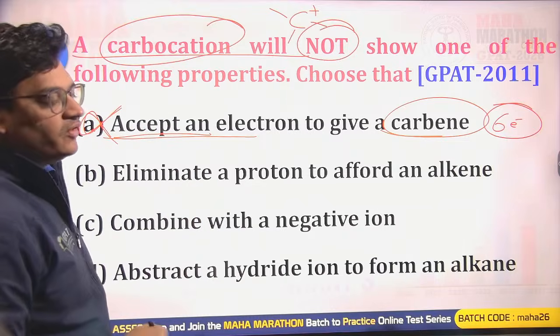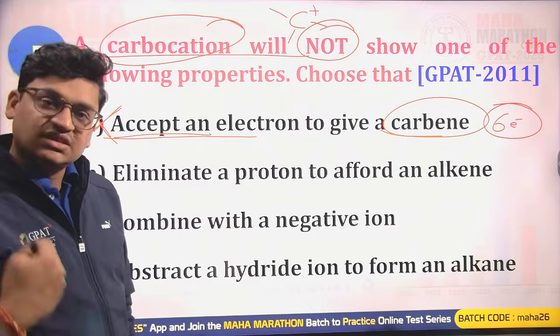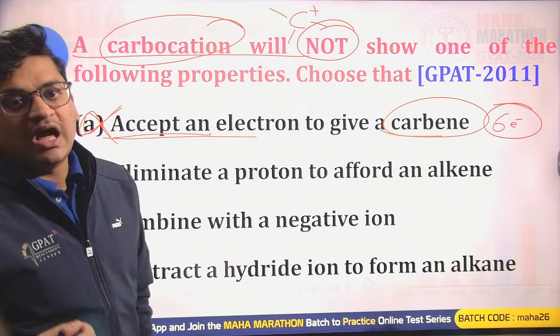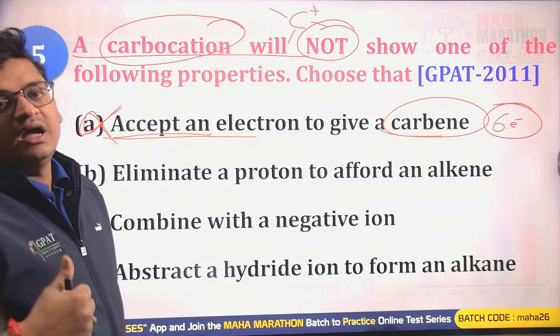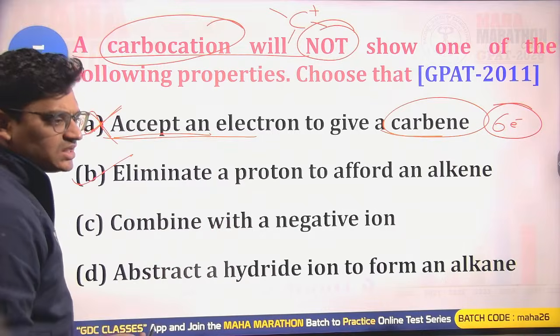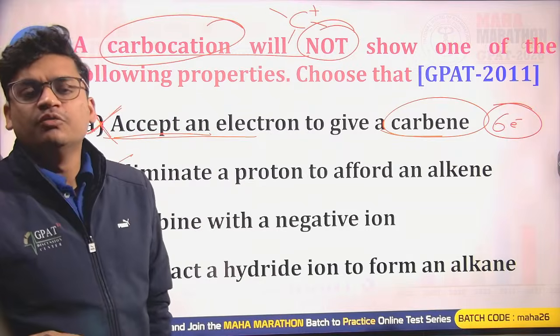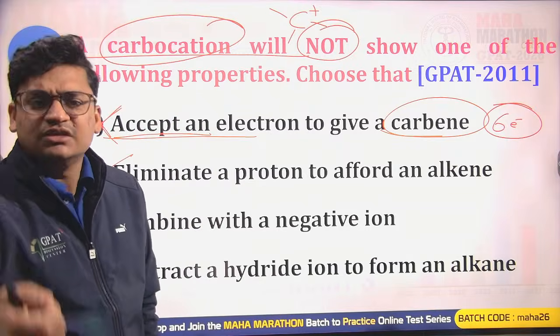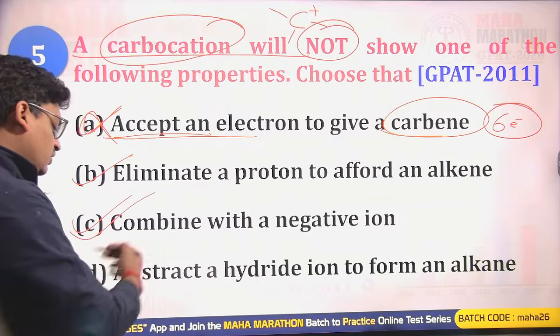Elimination of a proton to afford an alkene. Yes, very well. During the elimination reactions in the E1, after the formation of a carbocation, we see an elimination of the proton to give an alkene formation. So yes, that is correct. Combined with a negative ion. Yes, carbon is having positive charge, so it must be having tendency to react with a nucleophilic reagent, either a lone pair or a negatively charged system. So yes, that is also correct.